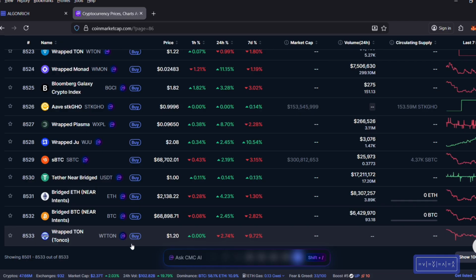Sometimes they get delisted depending on performance, or if it's a pump and dump or something happens and they have any issues, they'll delist the token. But to get your token in this list, you need to meet requirements. You need to pay a fee. You need to have certain requirements that allow you to be in this list. So it's almost just like the stock market. It's kind of like the index.